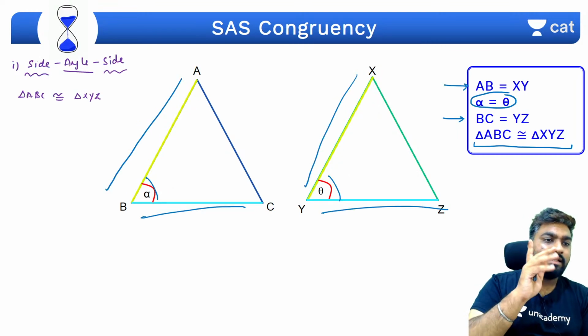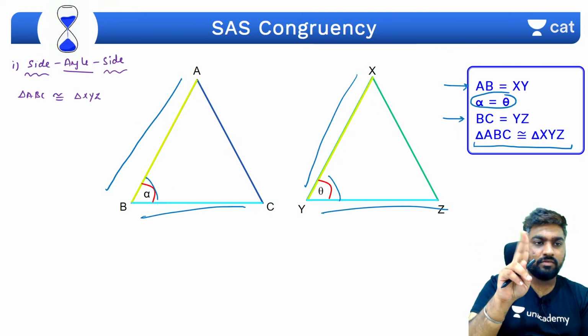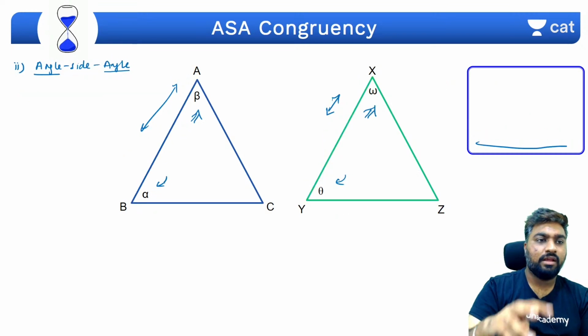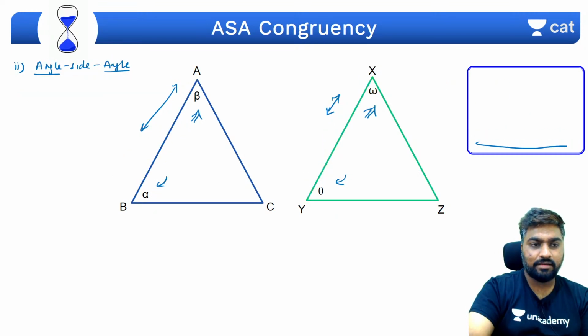Got it? So what's the rule? Rule 1, side angle side, दोनों साइड बीच का एंगल. Rule 2, दोनों एंगल बीच का साइड.